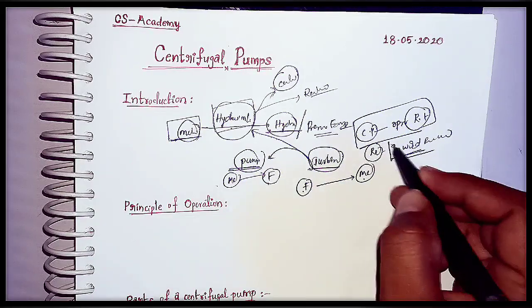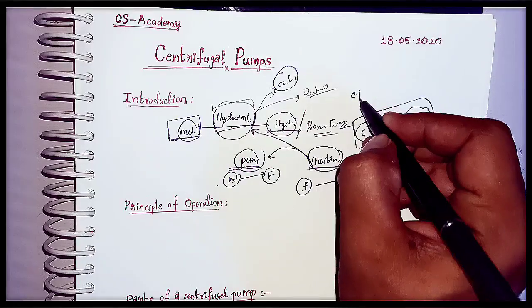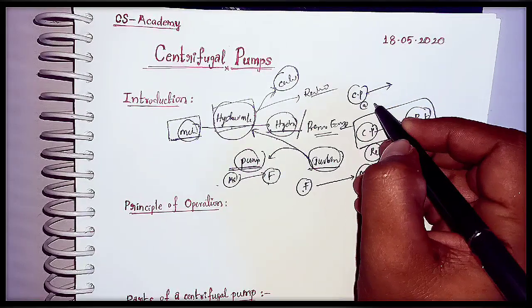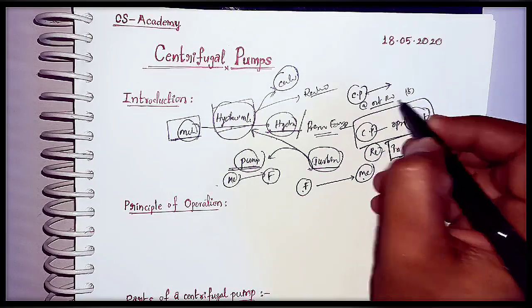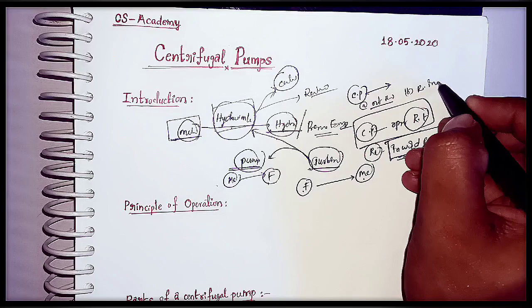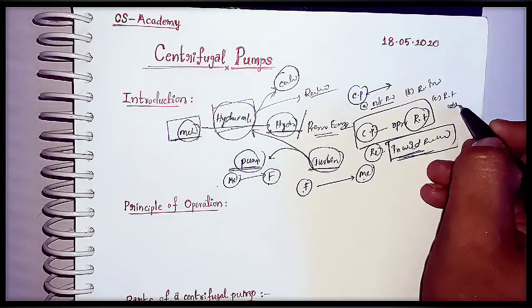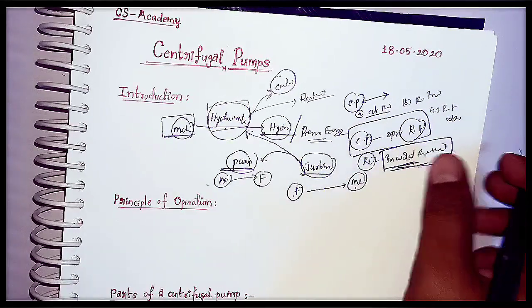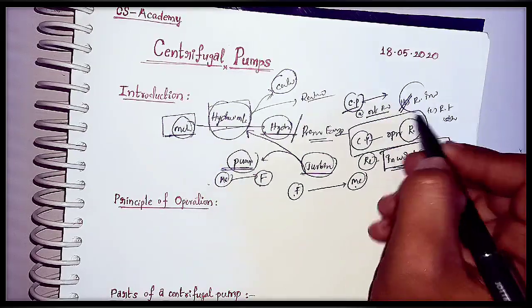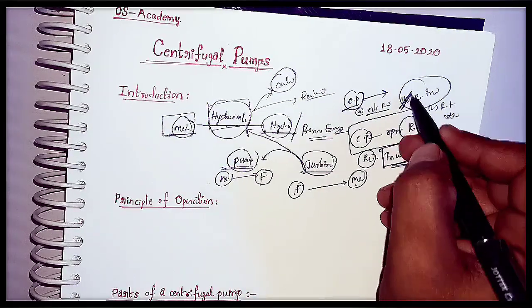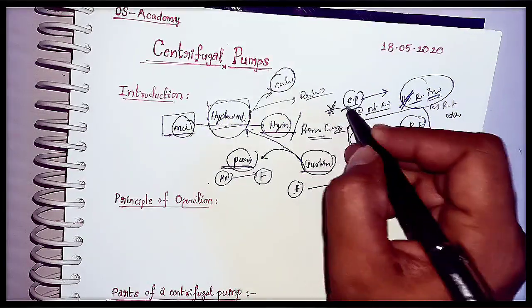This is a very important question in all the competitive exams. The question is like this. Centrifugal pumps are also called: option A, outward flow reaction turbine; option B, reverse to the inward flow reaction turbine; option C, reaction turbine; option D, none of these. Like this they will ask questions. Here centrifugal pumps are opposite to the inward flow reaction turbine, that is, reverse to the inward flow reaction turbine. This is the most important question in the introduction.